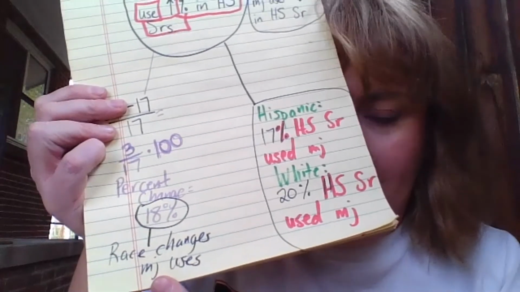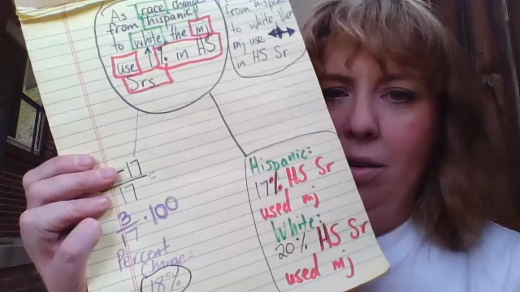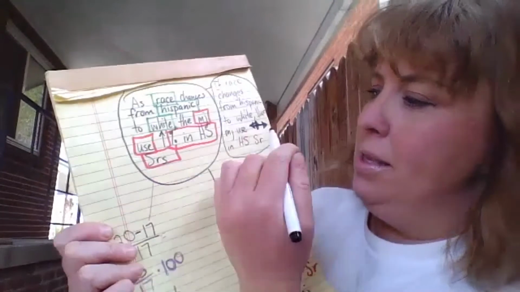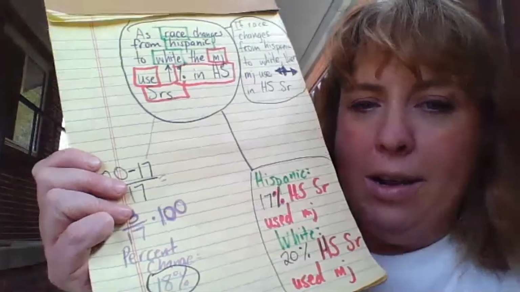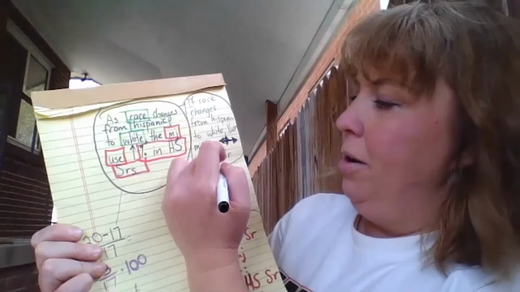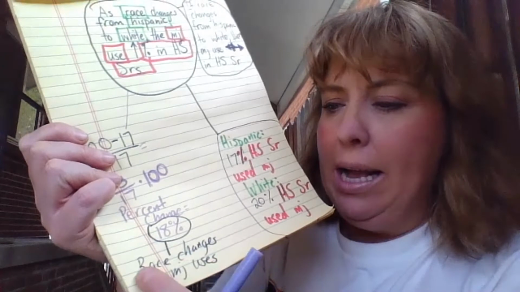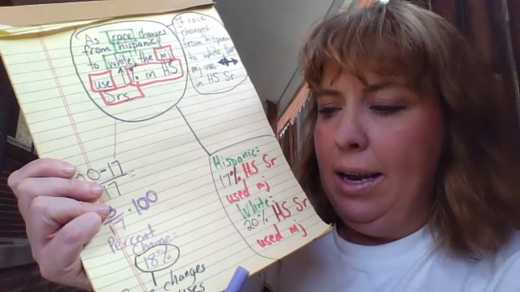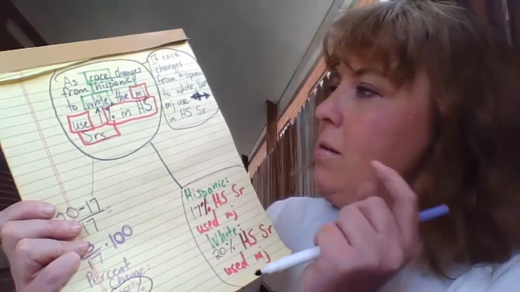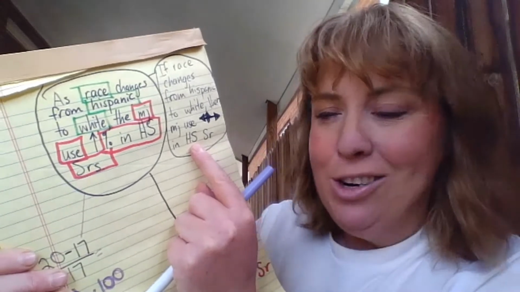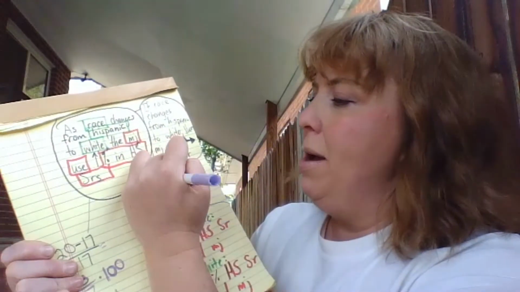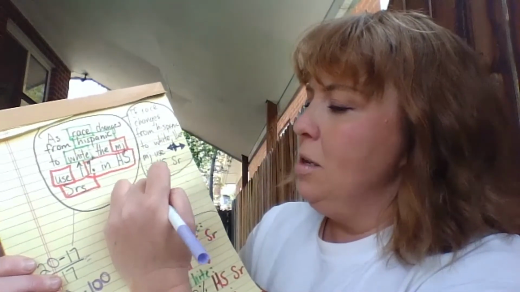Race does change marijuana use. So is my hypothesis supported or not supported? It's not supported. In this case, I would look at my percent change and my relationship. I see that it looks like race changes marijuana use, so my idea that it would not change it is not supported. So my hypothesis is not supported.